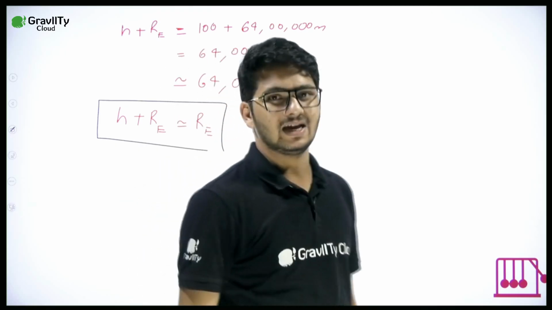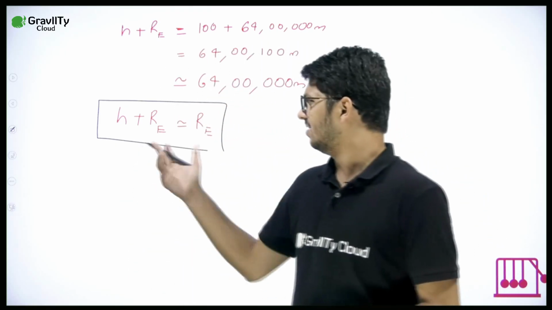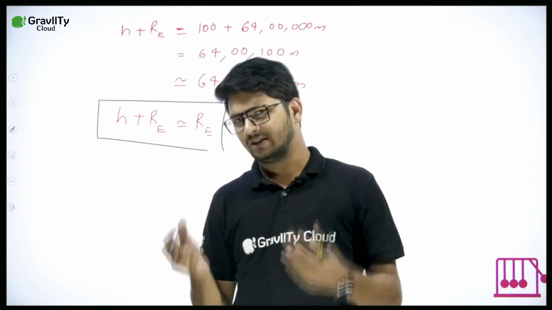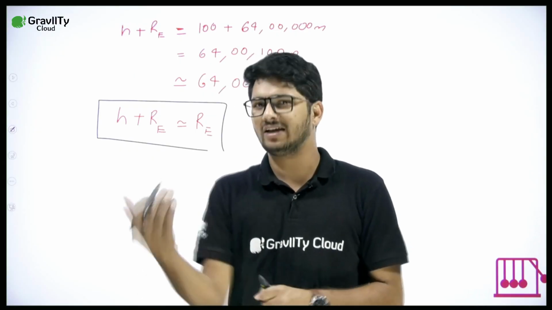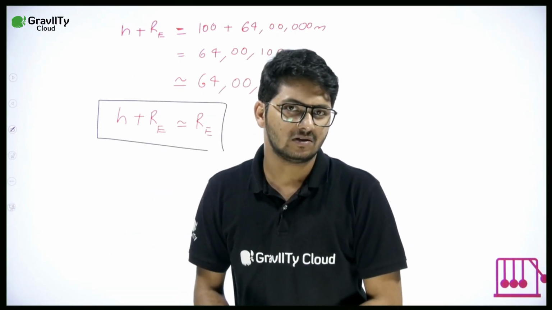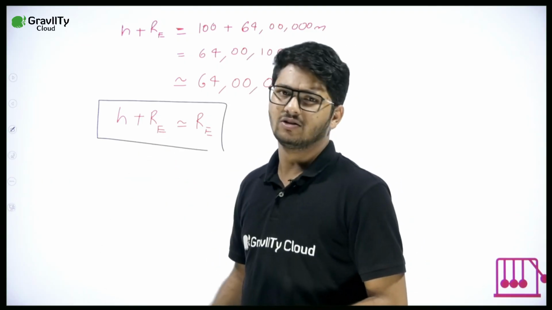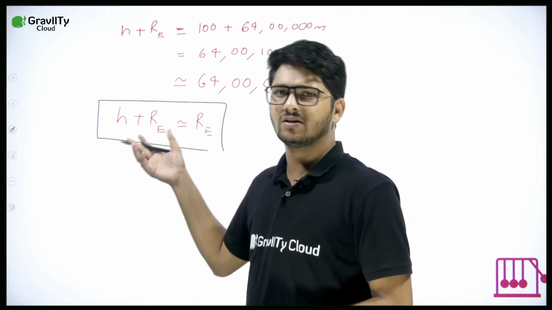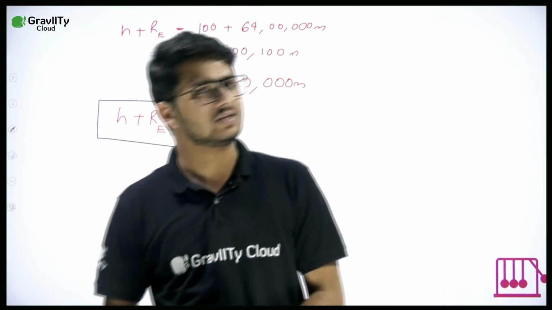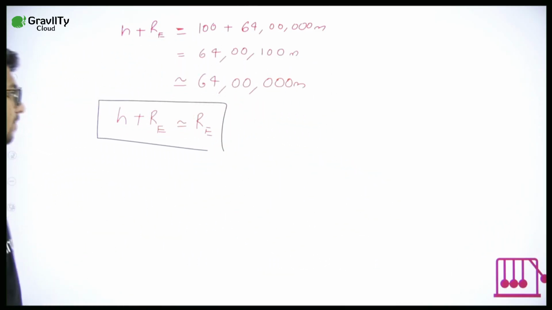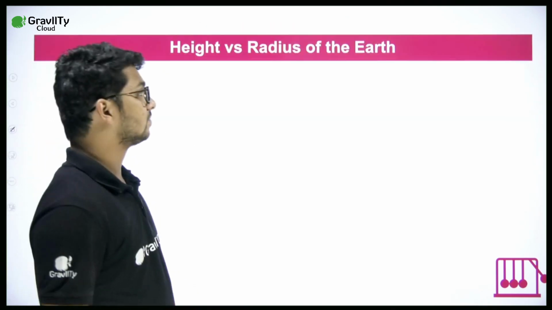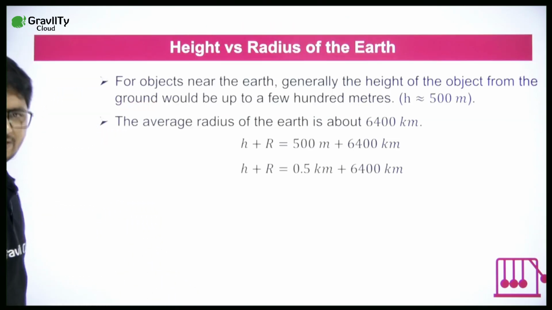H plus RE, height. When you say height, do not get confused. Think of any height that you can think of in everyday life. When compared to the radius of Earth, it is very small. So any height plus radius of Earth is almost equal to radius of Earth. We can neglect the height. Now why is this important? You will understand, we will go into that. The same point is mentioned here.